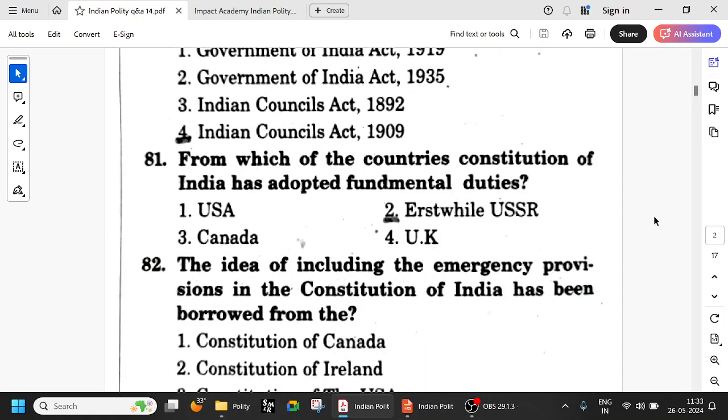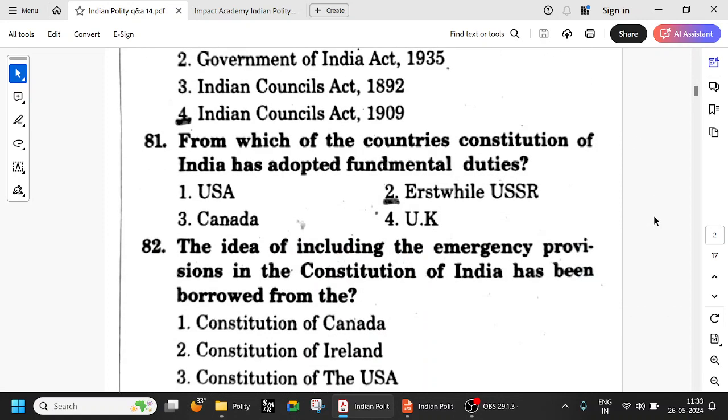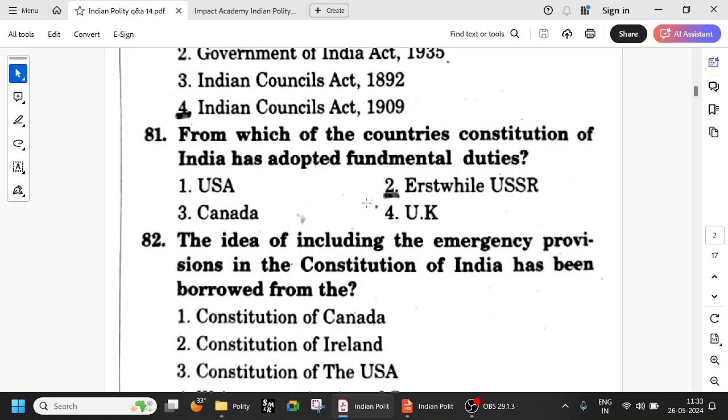Fine. So, from which of the countries Constitution of India has adopted fundamental duties? We have already seen federalism from Canada. Okay, USSR we have seen fundamental duties, and USA we have seen fundamental rights and all those things. Okay, Japan procedure established by law, all those things.